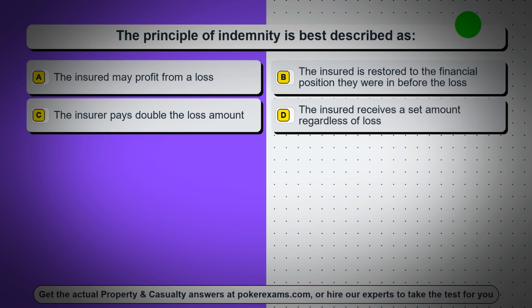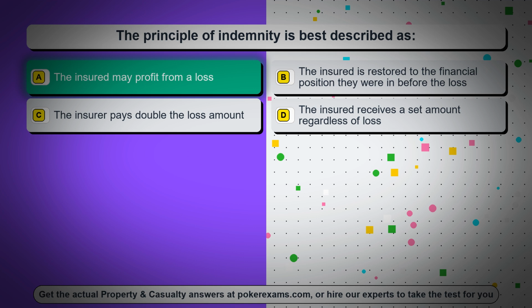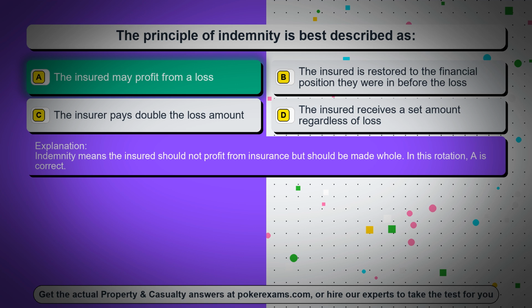Question 85. The principle of indemnity is best described as, option A, the insured may profit from a loss. Option B, the insured is restored to the financial position they were in before the loss. Option C, the insurer pays double the loss amount. Option D, the insured receives a set amount regardless of loss. The correct answer is option A, the insured may profit from a loss. Indemnity means the insured should not profit from insurance but should be made whole. In this rotation, A is correct.